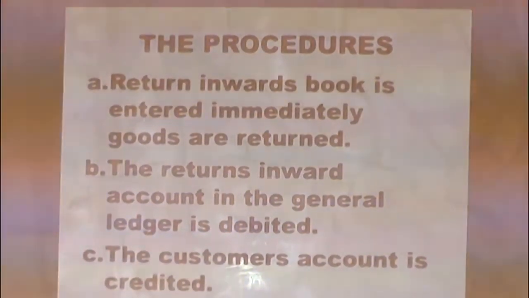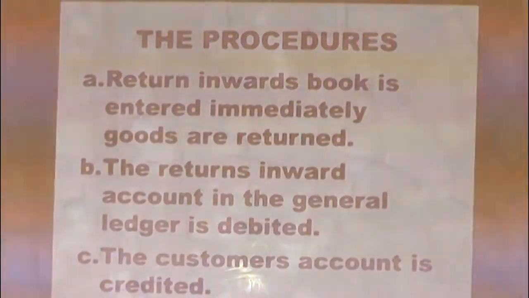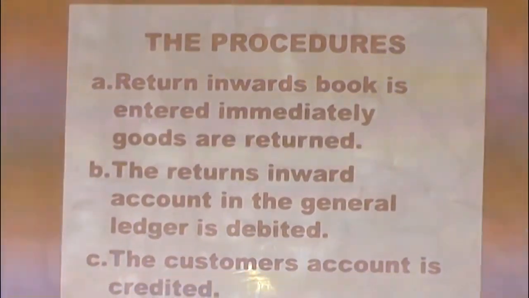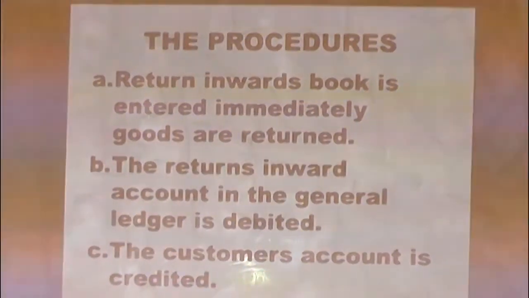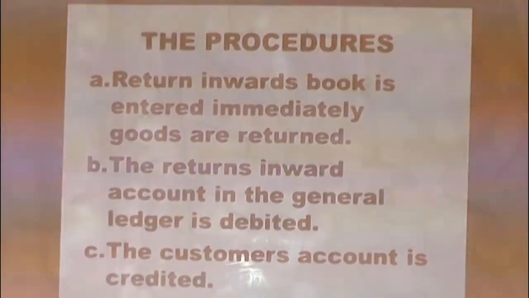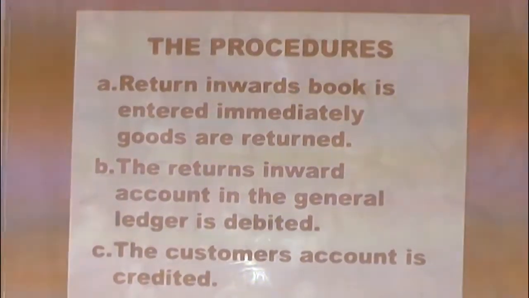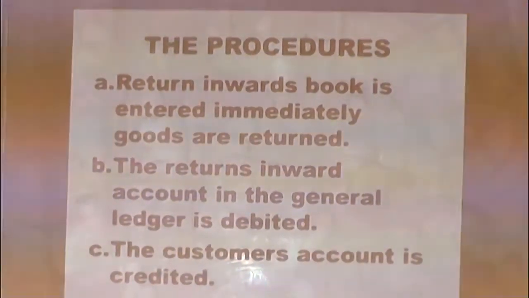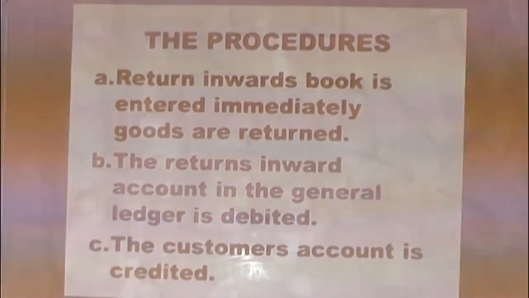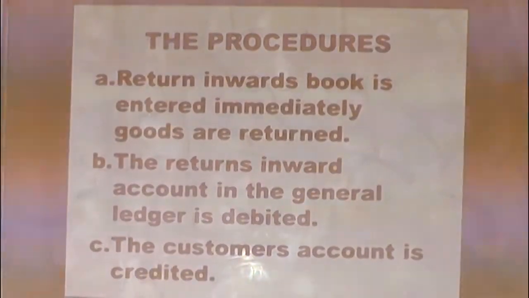We have 3 procedures. The first one: the return inward book is entered immediately goods are returned. As soon as goods are returned, they open a return inward book and instantly enter the items that were returned.